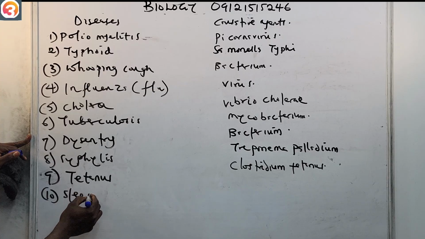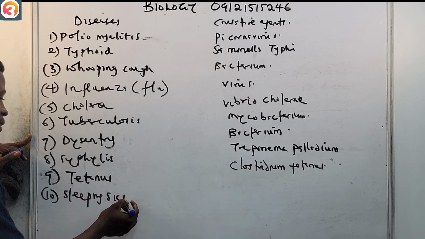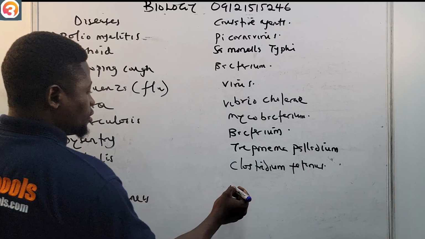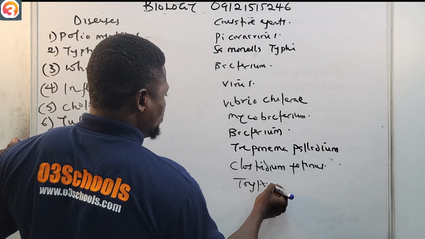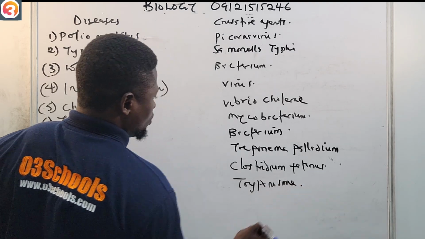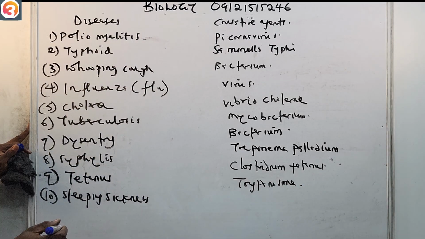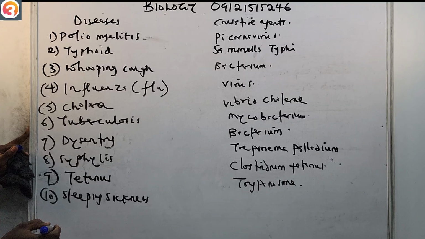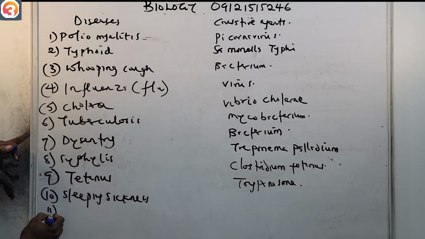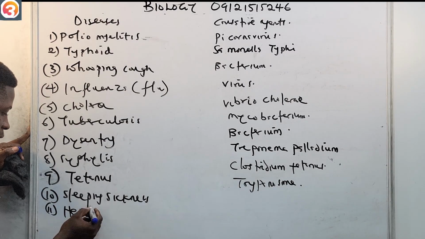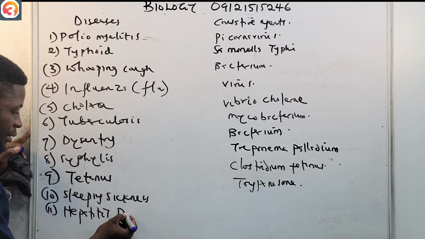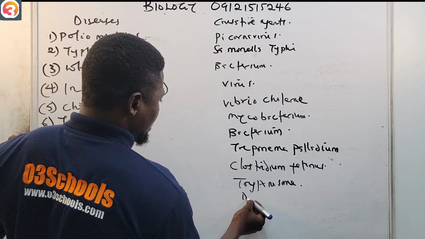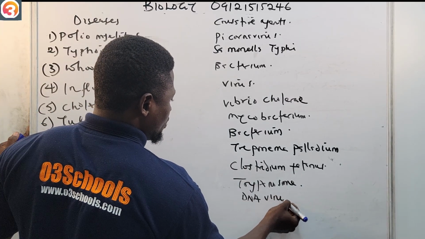Then we have number 10, sleeping sickness. This one is caused by trypanosome. Then we have hepatitis B. This one is caused by a DNA virus.